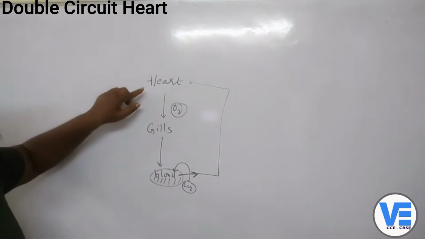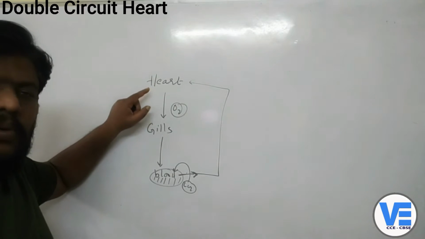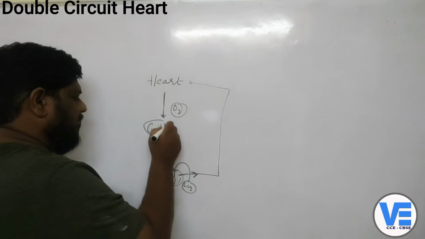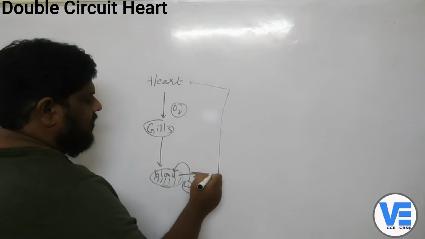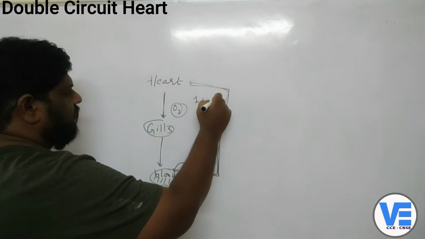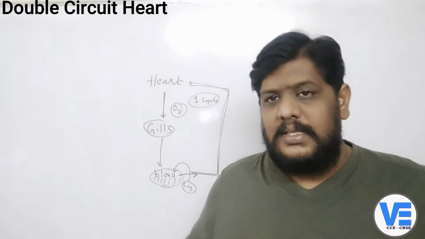So how many times did the blood travel from here? It's only once, right? Only once the blood traveled from here, that is, the heart sent the blood to the gills and gills sent the blood to body parts, and again the same blood comes to the heart. So it is only one cycle. That's why we call this as a single circuit circulation, and this heart is called as the single circuit heart.